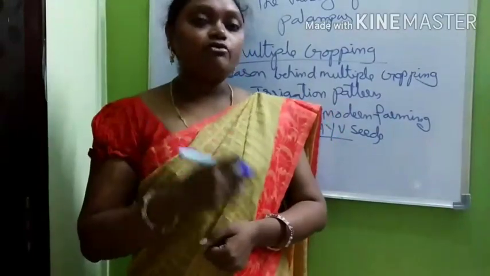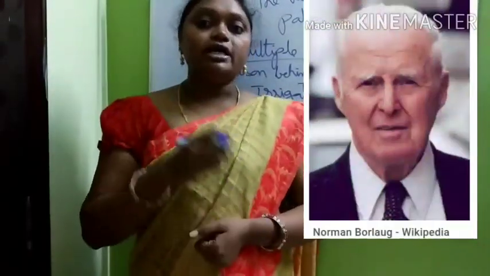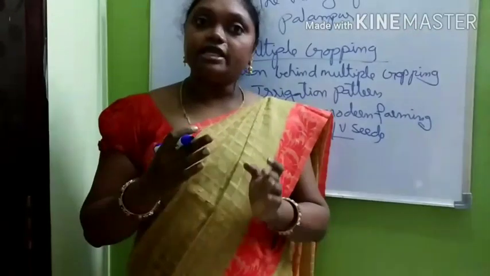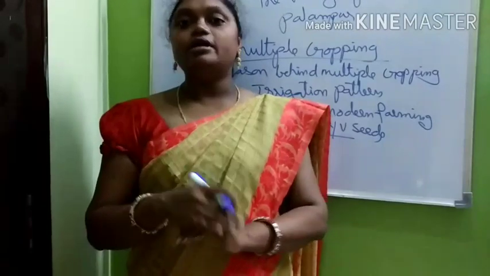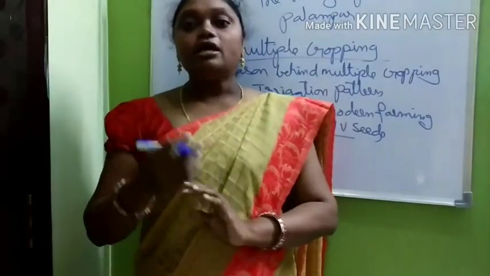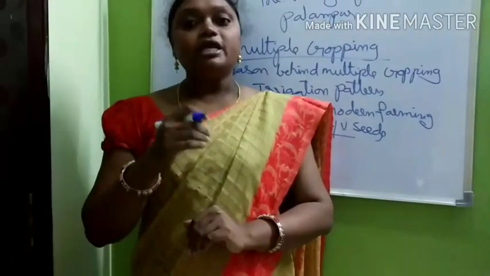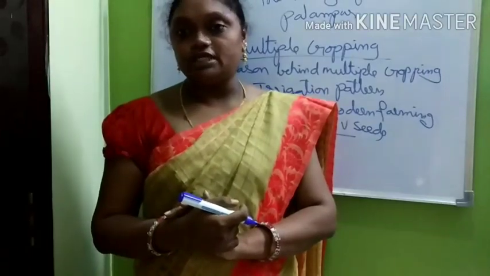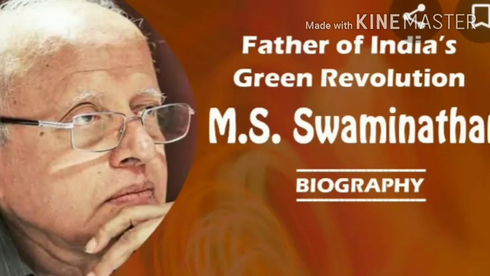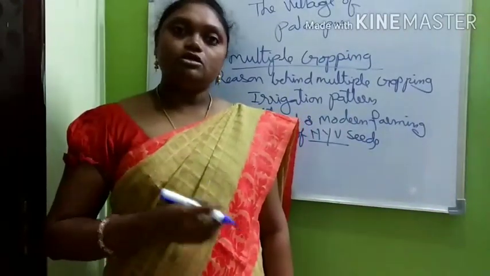First of all, we have to know who is the father of the green revolution. Norman Borlaug is the father of the green revolution, and he received the Nobel Prize in 1970. In India, in the 1960s, Prime Minister Indira Gandhi started the green revolution. In India, the father of the green revolution is M.S. Swaminathan. These HYV seeds increase production.